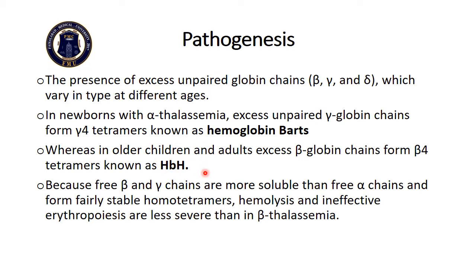Free beta and gamma chains are much more soluble and stable than the free alpha chains. It results in hemolysis and ineffective erythropoiesis of less severity as compared to that seen in beta thalassemia.